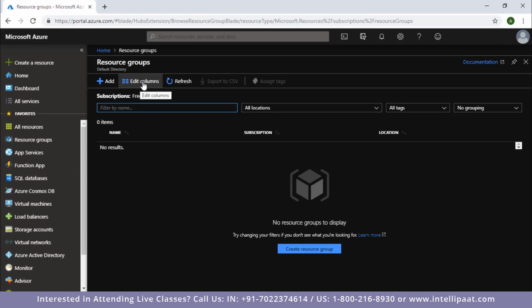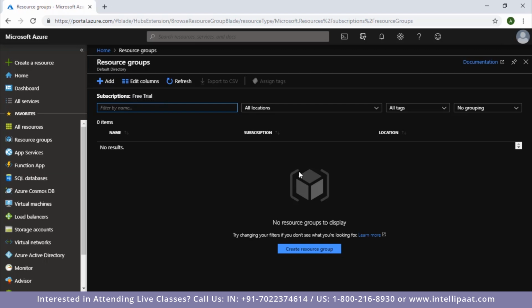And then there is edit columns option, which can help you add or remove columns related to your resource groups that might be helpful to you. And then of course there is add button. As you can imagine, this add button is used to create a new resource group.